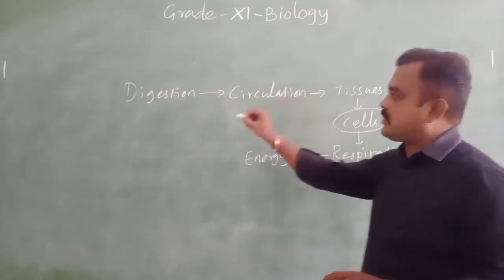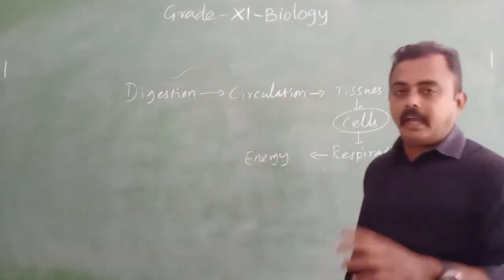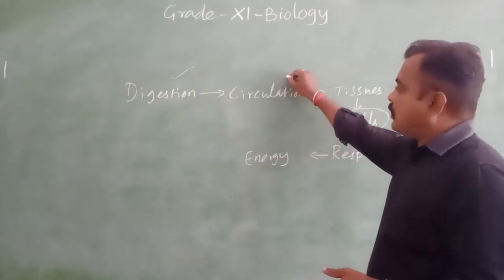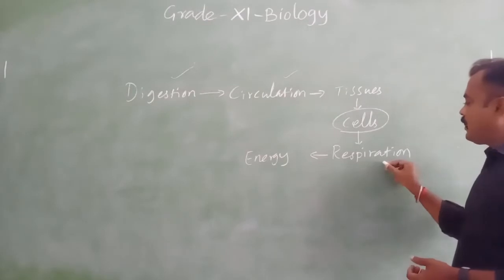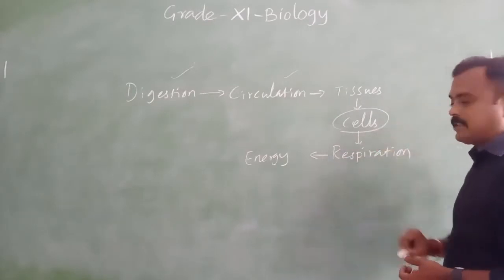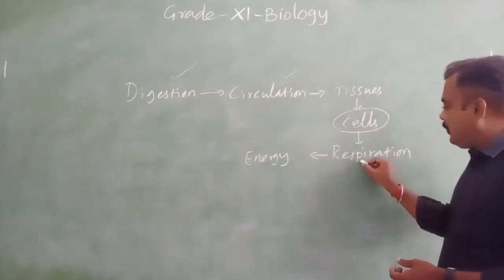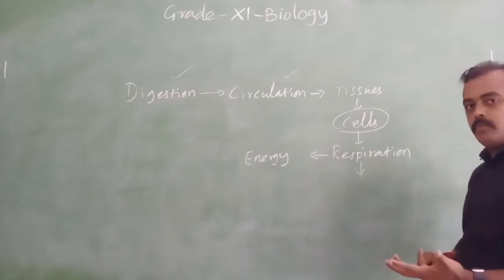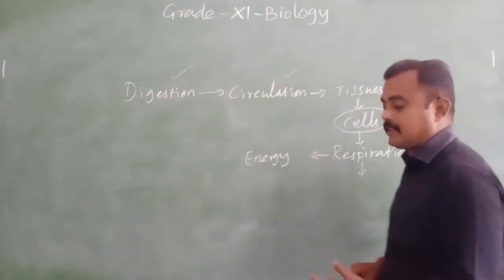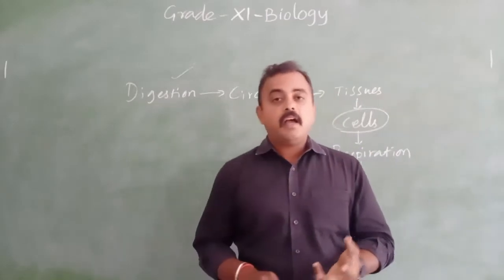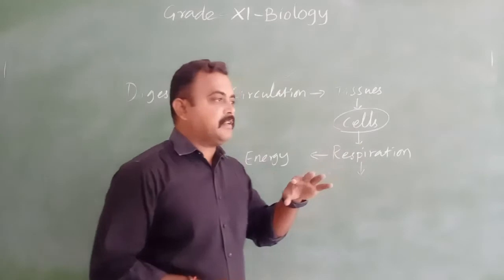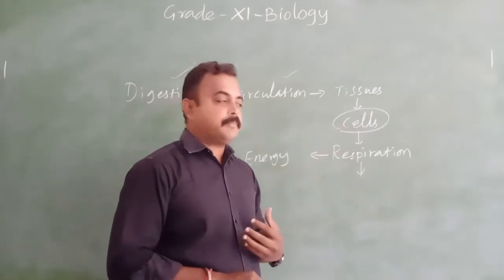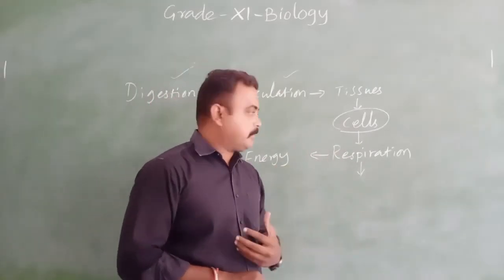Here you see, digestion is done by the digestive system, circulation by the circulatory system, and respiration happens in the cells. In this lesson we are going to see how respiration happens, what goes inside, and what the end product is.